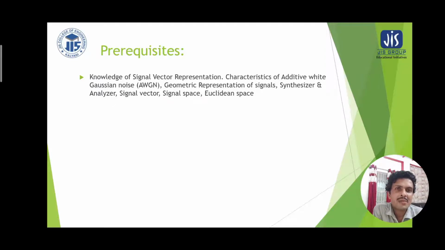Like every subject, this one has prerequisites. Here the knowledge of signal vector representation, characteristics of additive white Gaussian noise, geometric representation of signals, synthesizer, analyzer, signal vector, signal space, and Euclidean space are required. Signals and systems, a subject covered in an earlier semester, has many things to recall for analog and digital communication systems. So signals and systems is an important subject before understanding analog and digital communication.